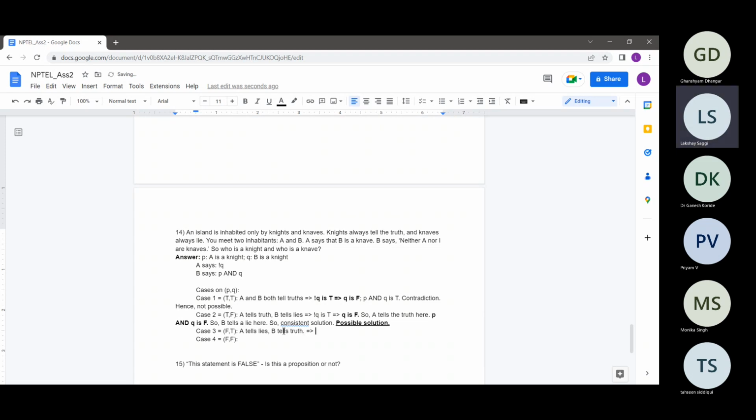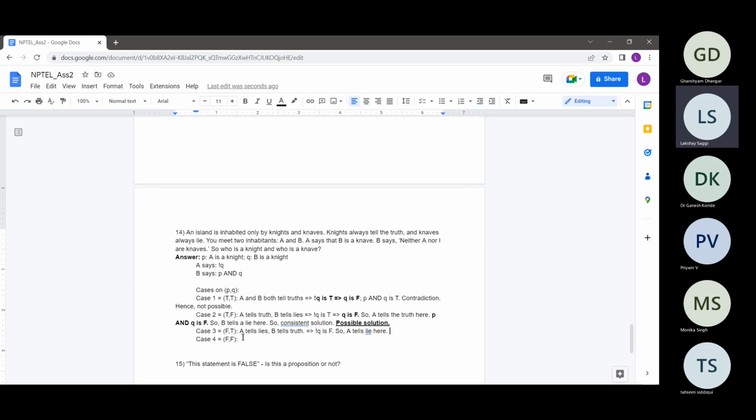So this will imply that A was saying not Q, and not Q evaluates to false here. So what A was telling was a lie, which should be true because A was a knave in this case, so he should be telling a lie.